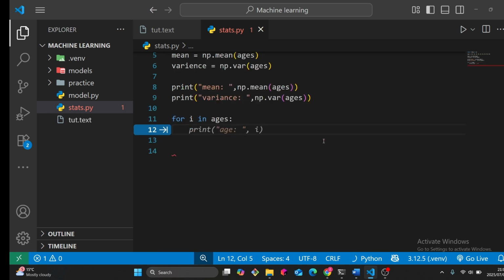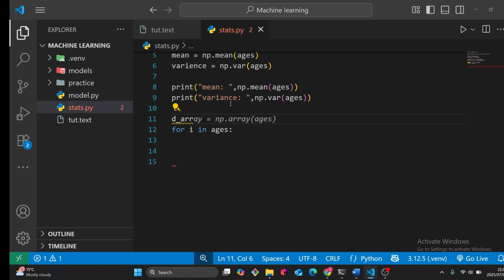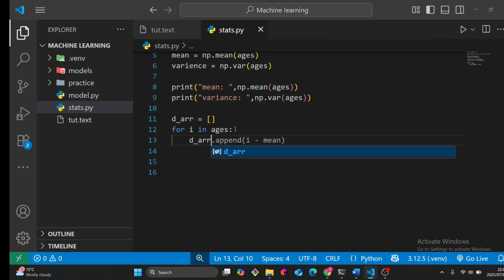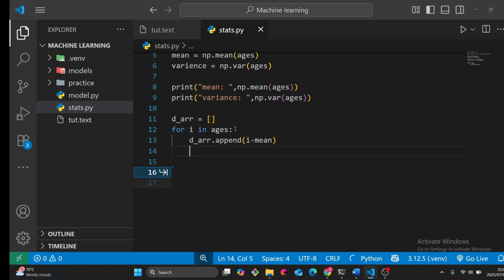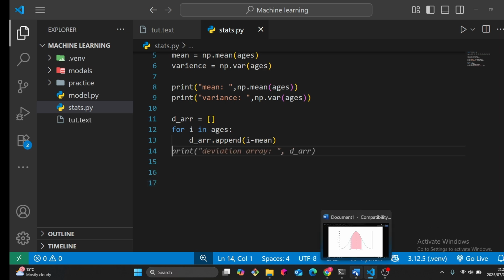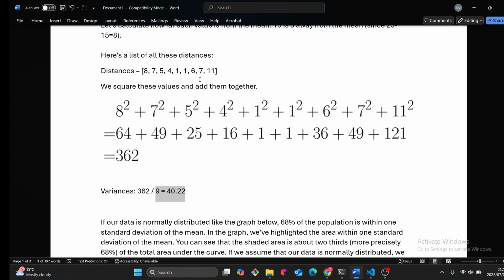Let's say we have a distance array, which is just an empty array. What we want to add in that array, we want to say d.array.append. I think that the code that was being suggested was correct. We want to append this minus the mean. Now we have this array.